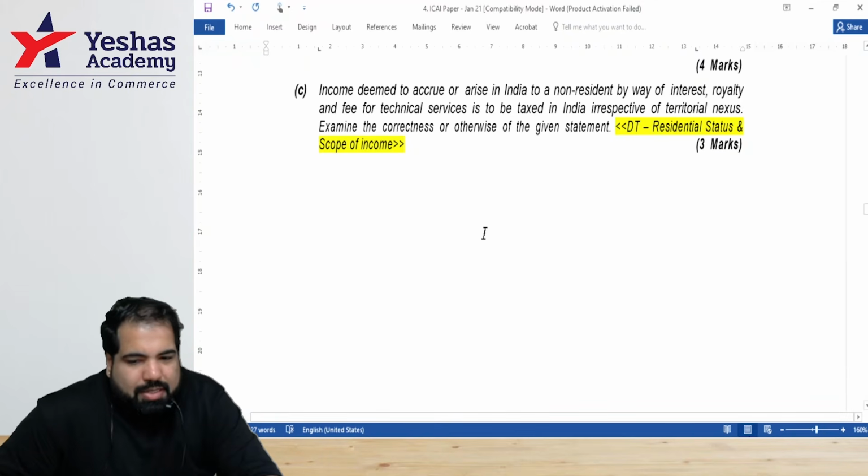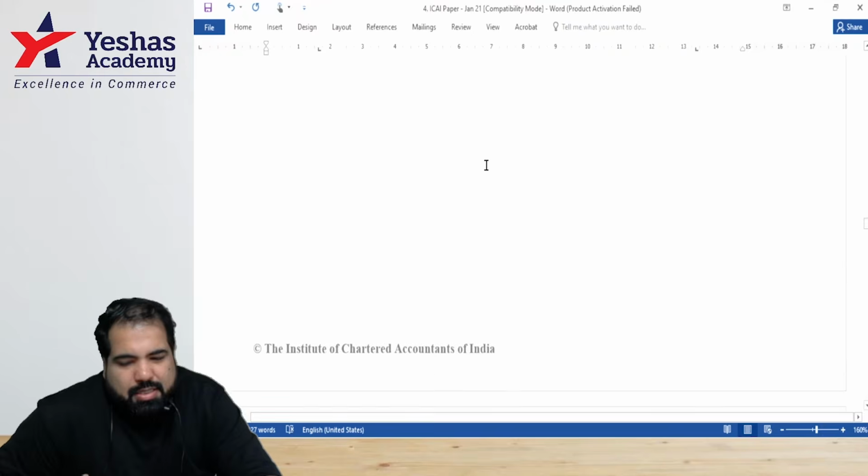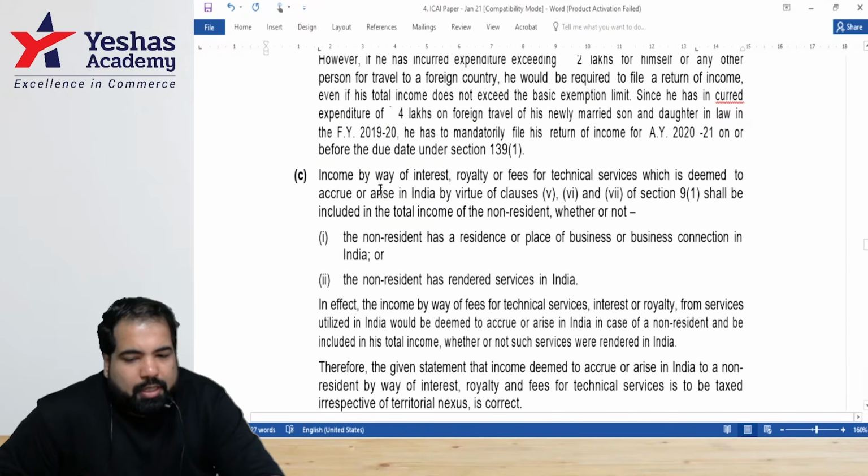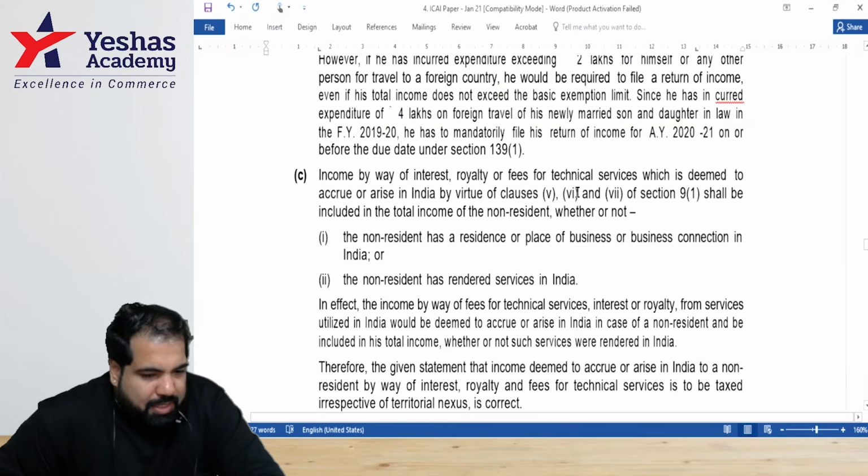So this is the question. Examine the correctness or otherwise of the statement. I'm just going to read the answer. See if you can relate to it. Income by way of interest, royalty, or fees for technical service, which is deemed to accrue or arise in India by virtue of Section 9(1)(v), (vi) and (vii), shall be included in the total income of the non-resident, whether or not the non-resident has a place of business or is resident in India, or has rendered services in India.